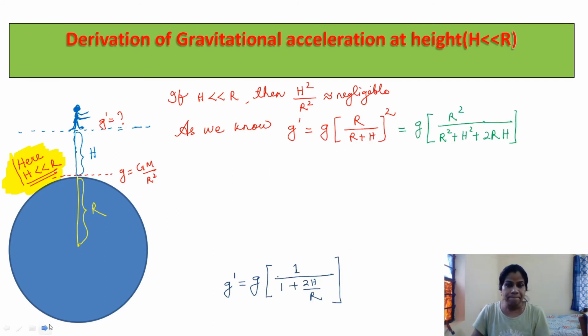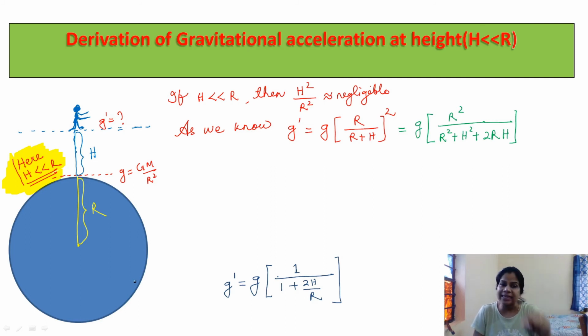Okay, now the second case. In the second case, the man is above the surface of Earth, but that height is not much more than the radius of Earth, or you can say that height is much less than the radius of Earth. For example, 50 kilometer or 20 kilometer from the surface of Earth.